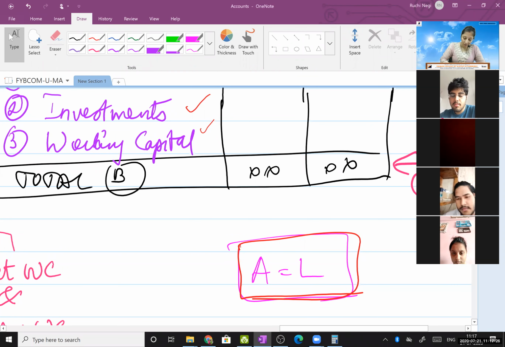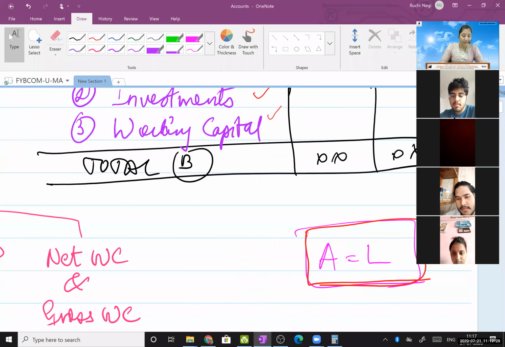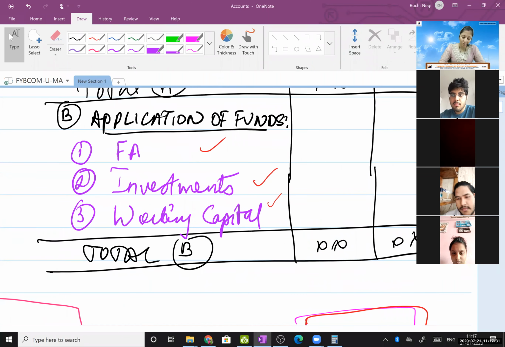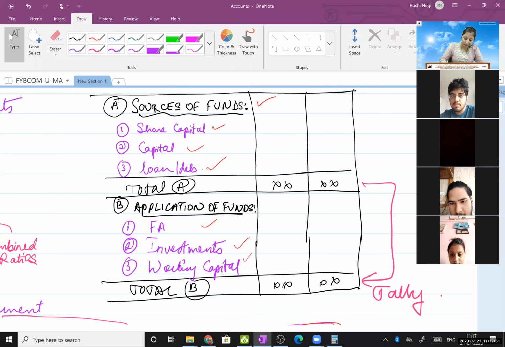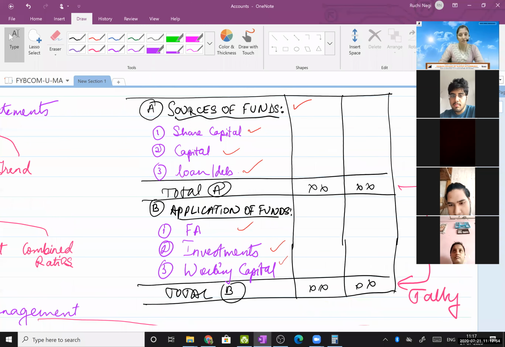Okay. Now let us see the detailed format of this. ये तो मैंने आपको बहुत short में बताया ये format. Now you have to study the same format in a detailed way, because this is only our sum solving. We are going to solve sums in this way, the way I have given you the statement. Now let us see, as per management accounting, how are we going to do it. So I want everyone to open your books and write it down.